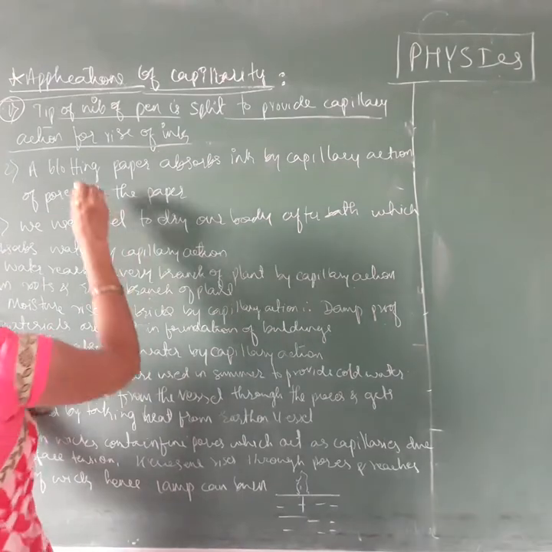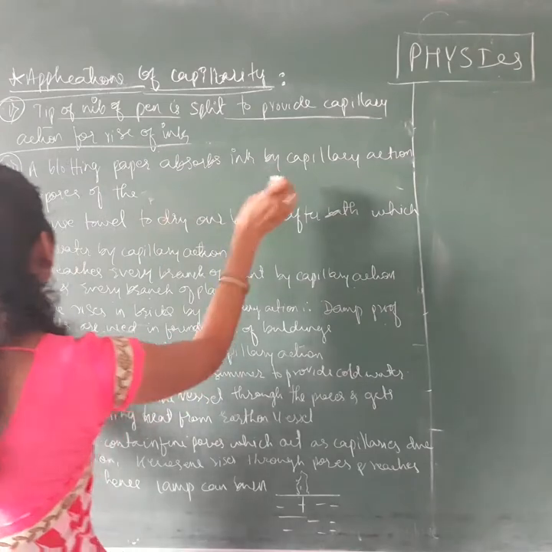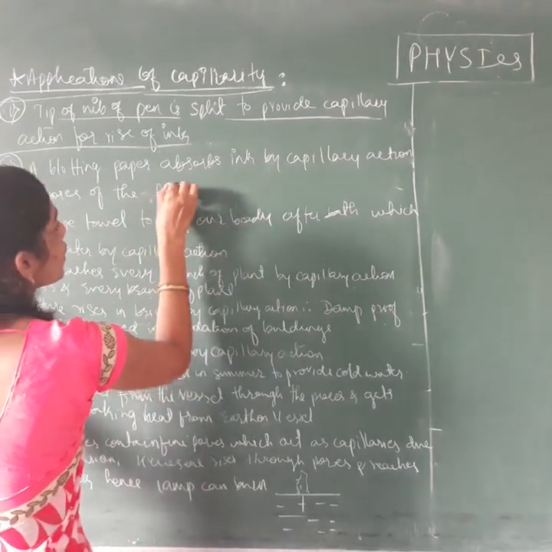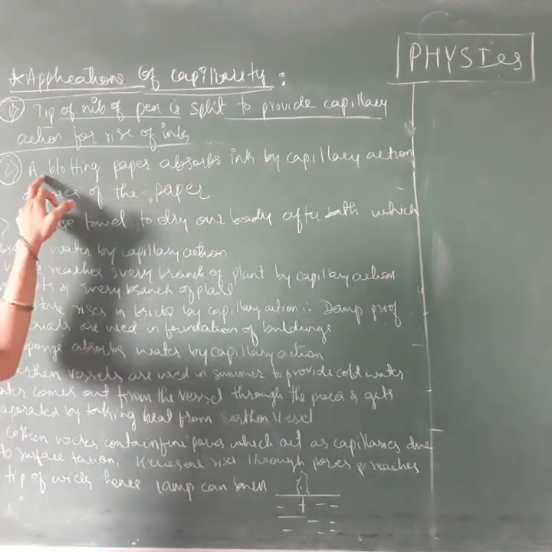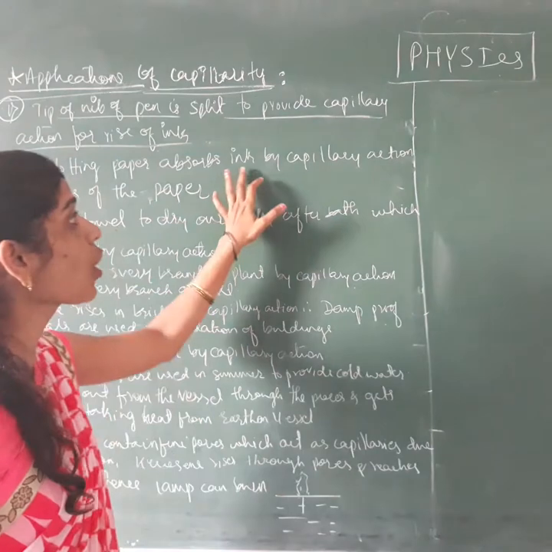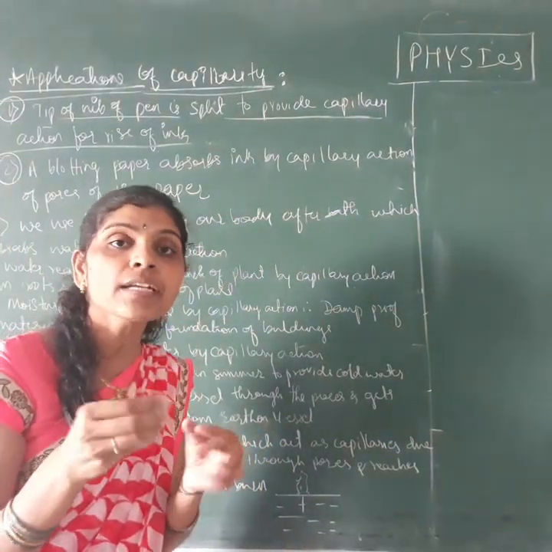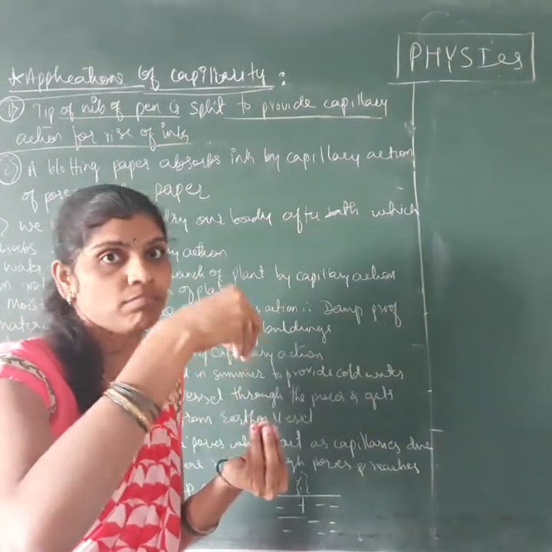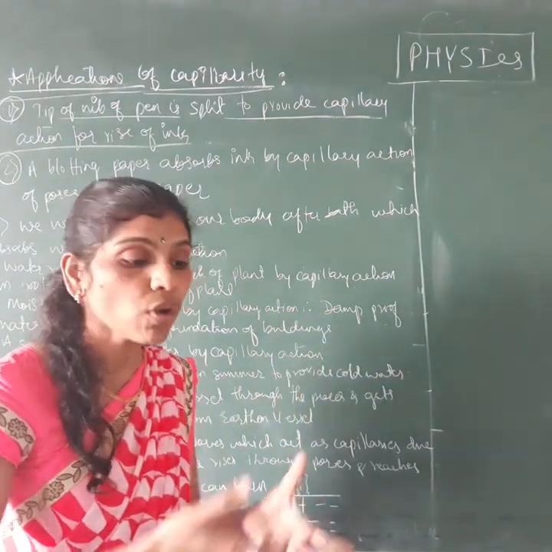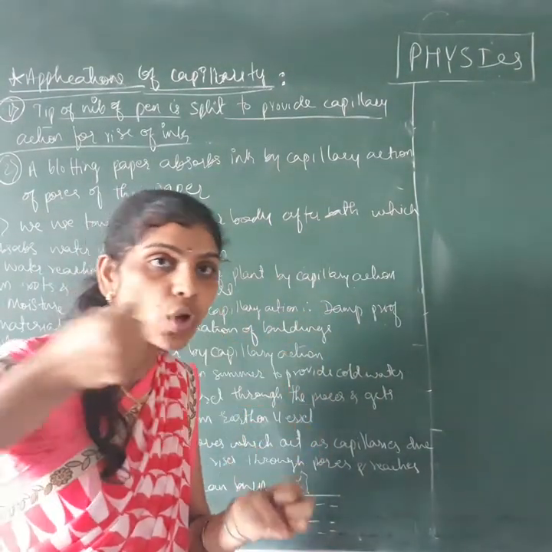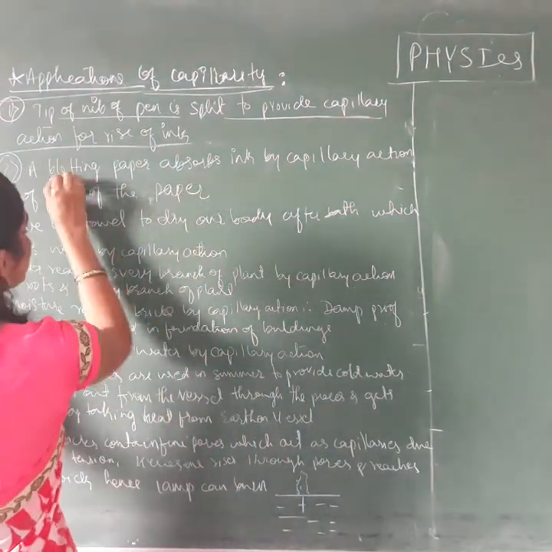Next example, a blotting paper absorbs ink by the capillary action of the pores on the paper. So that is one of the examples. Here the blotting paper absorbs the ink through the capillary action of its pores. While writing, we are able to see the letters of the ink on the paper. Why? Because the paper absorbs the ink. That is one example of capillary action.